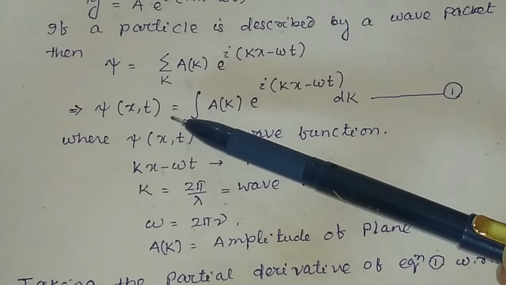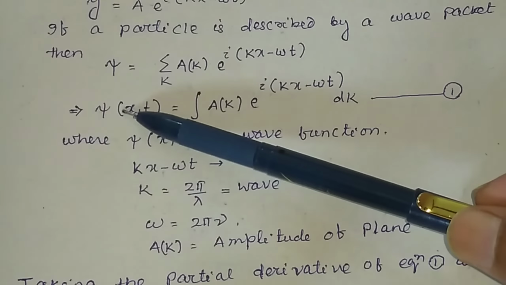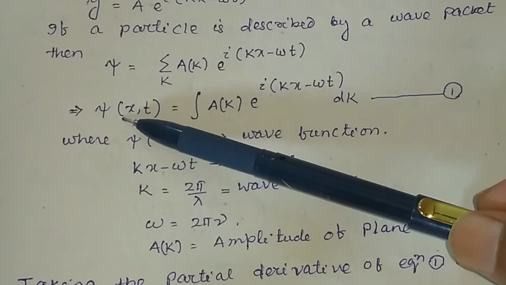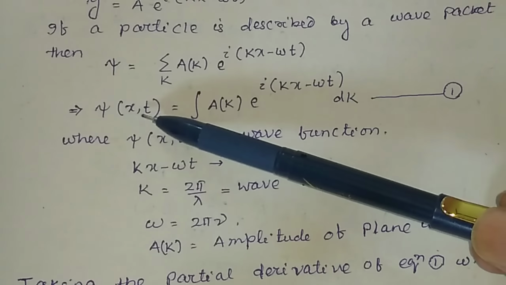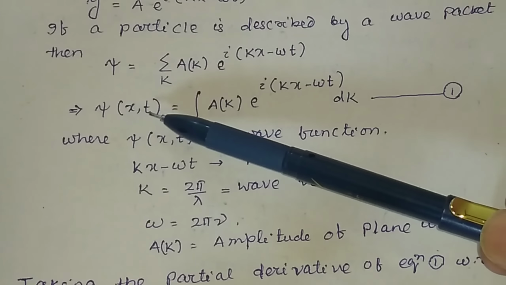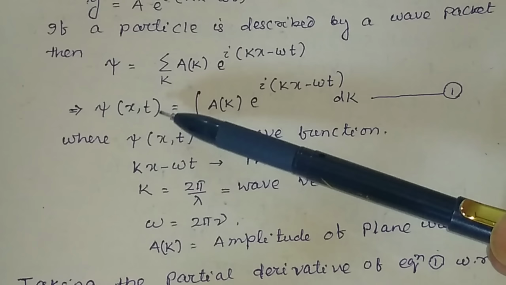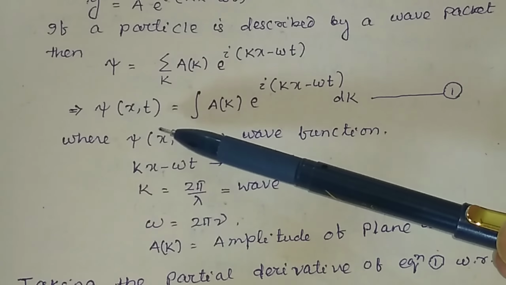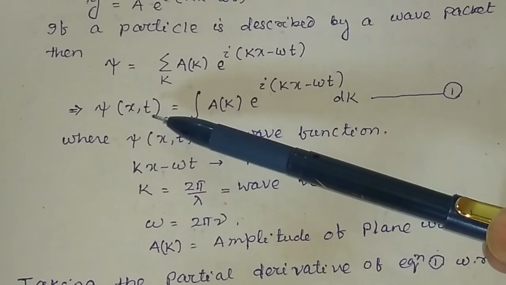In the whole equation, either you write psi, the wave function, with x and t, that means the wave function is a function of the position coordinate x and time coordinate t. But here in this expression, I have represented psi(x,t) as psi.